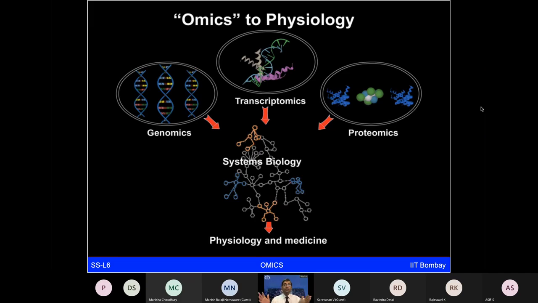So can we integrate that data? All of this is happening in a big way in the field of systems biology, which is going to give a very integrated view of physiological processes and derive more meaningful information for physiology and medicine.